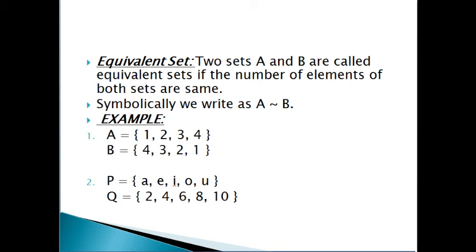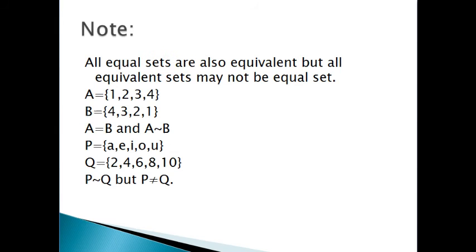So number of elements in both sets is same. So set P is equivalent to set Q. Note: all equal sets are equivalent, but all equivalent sets may not be equal sets.